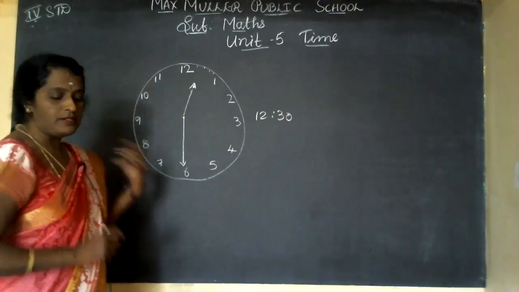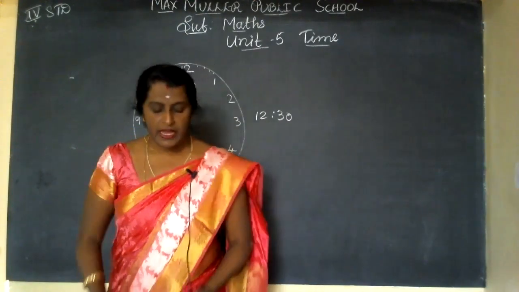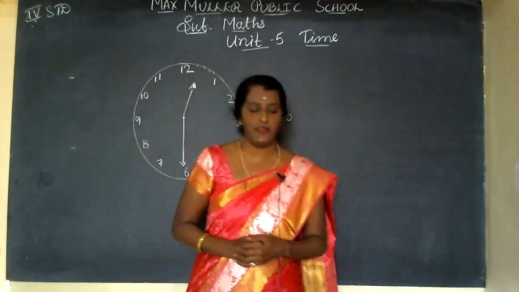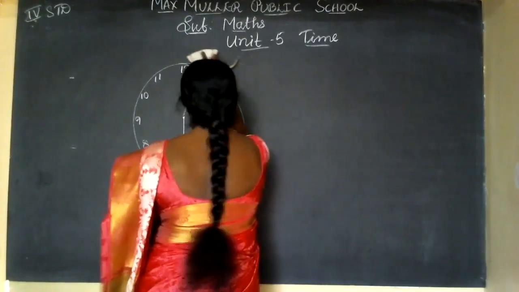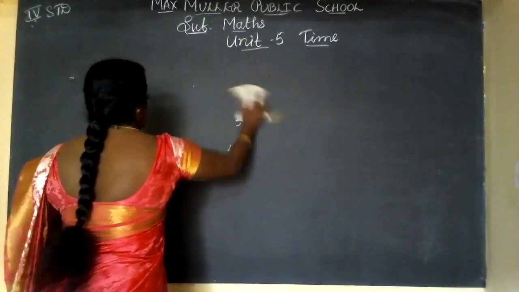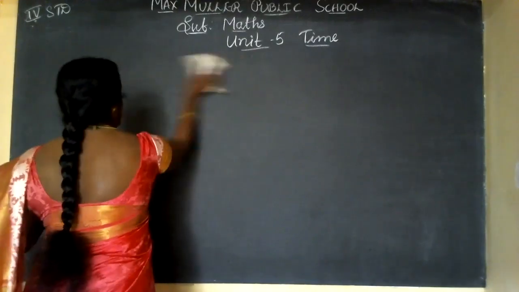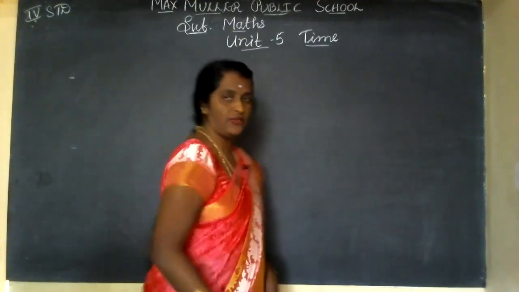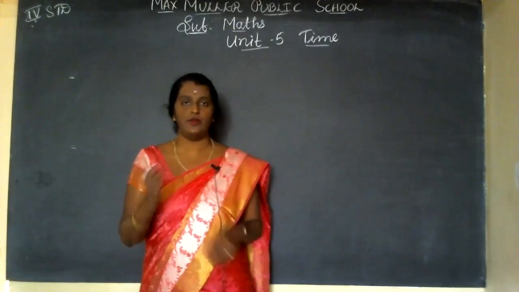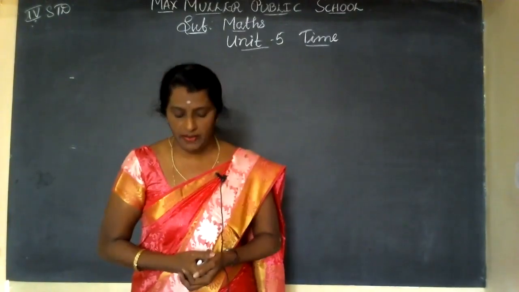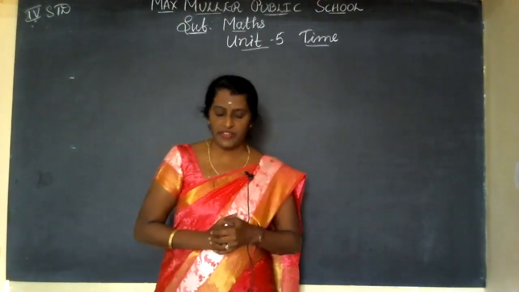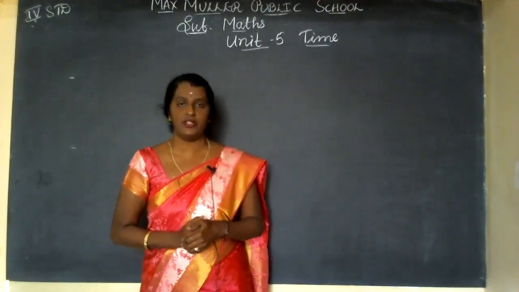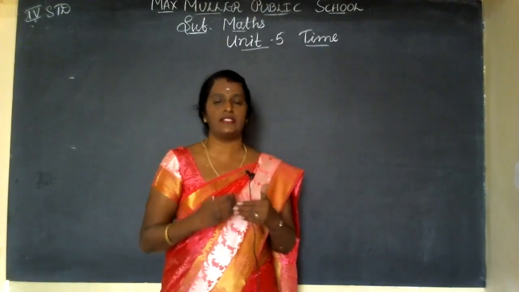Yes, no, children? Some of the points I'll say. A day is divided into 24 hours. From night 12 o'clock to afternoon 12 o'clock, it is 12 hours. From night 12 to the next day, it is 24 hours. A day has 2 parts, 12 hours each. The first part is AM. The first part, the midnight, it starts the morning.